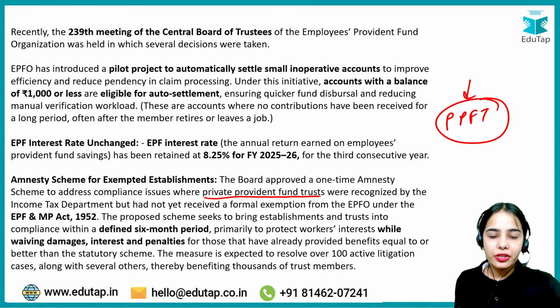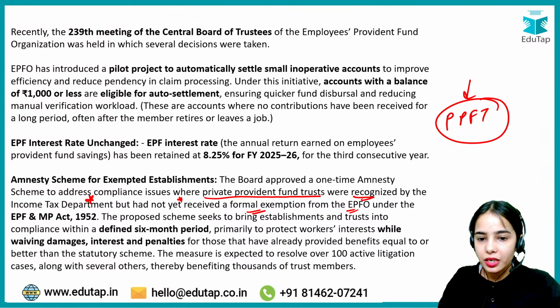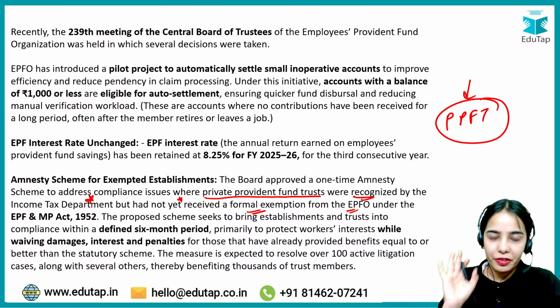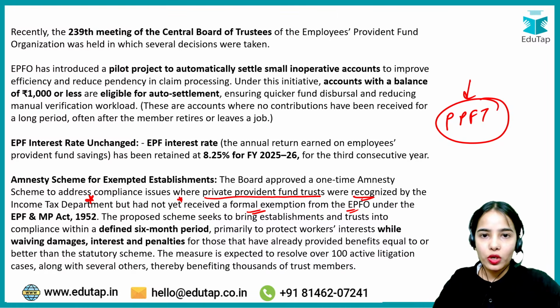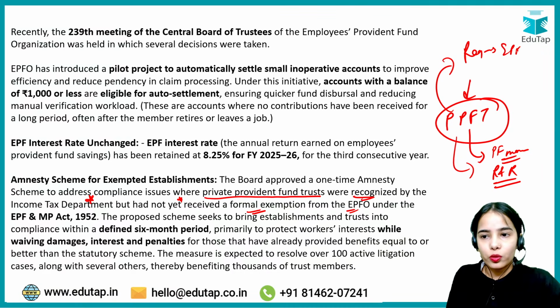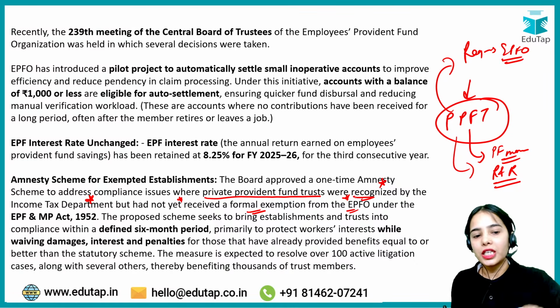So the private provident fund trusts were recognized by the income tax department but had not yet received a formal exemption from the EPFO. So the income tax department recognized these trusts, but they have not got the formal recognition from the EPFO. That's why the compliance problem was coming. These trusts were providing the provident fund money and following the other rules and regulations, but they had not complied with the registration requirement with the EPFO. They got recognized by the income tax department, but they were not completely registered with the EPFO.